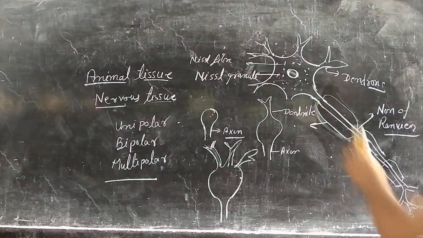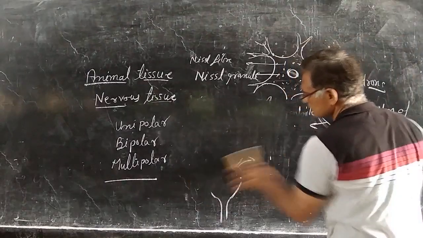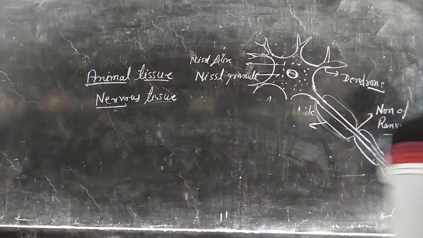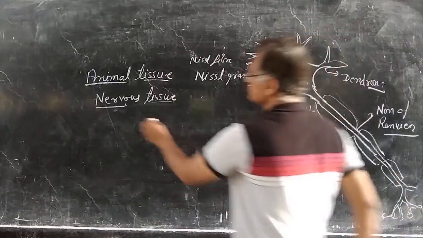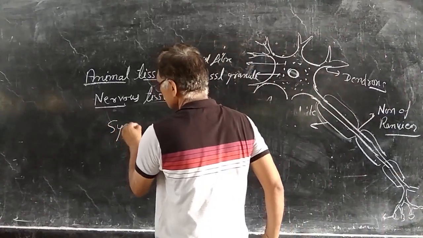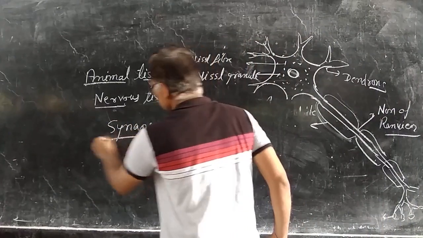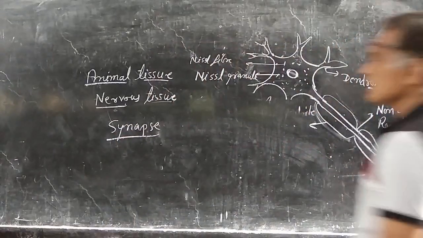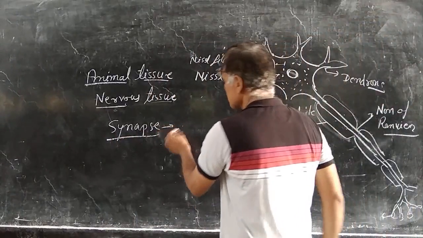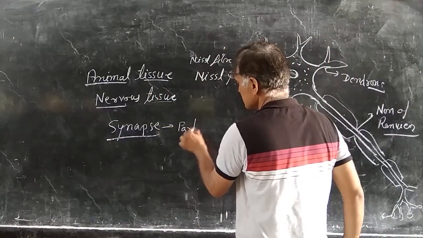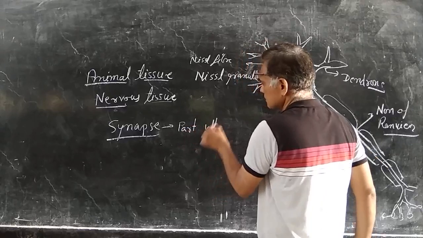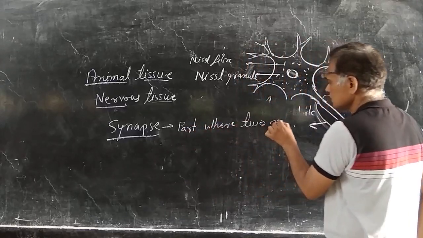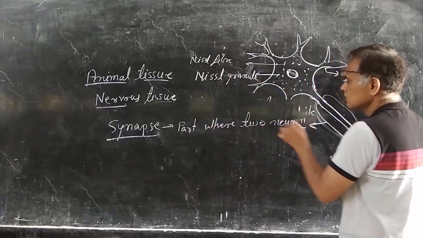One more structure present with the neurons is known as the synapse. The synapse is the part where two neurons join together.